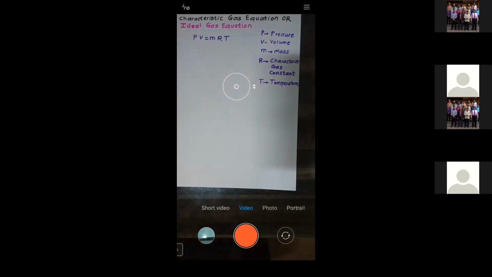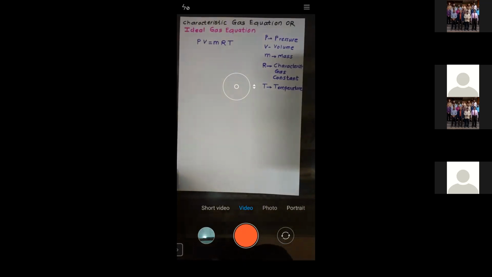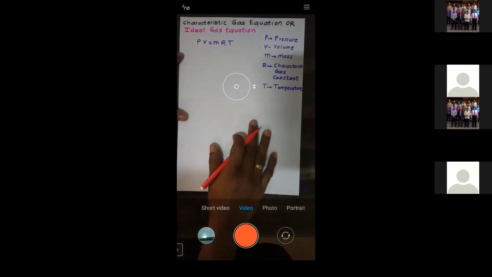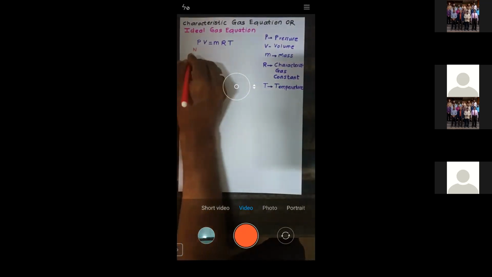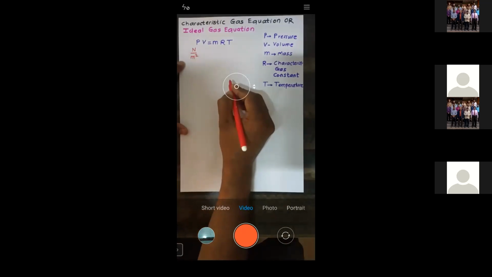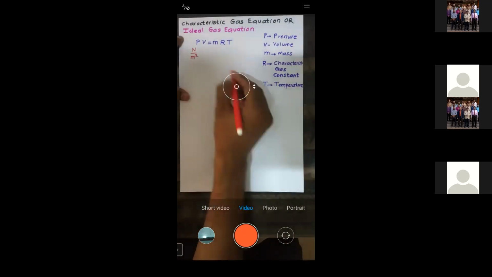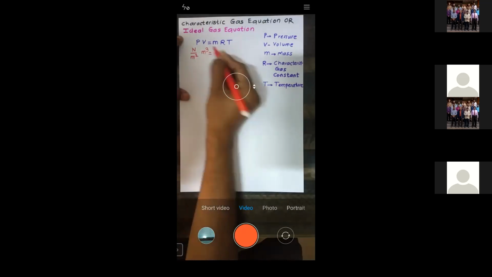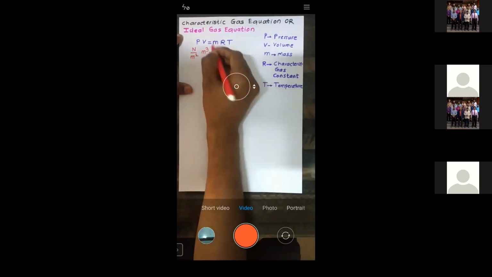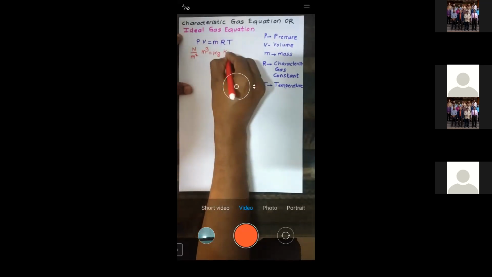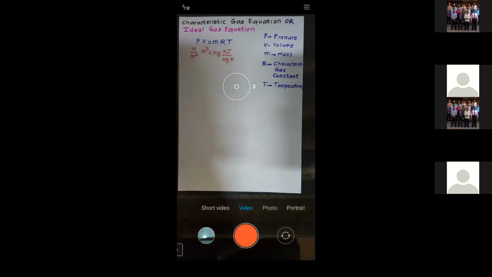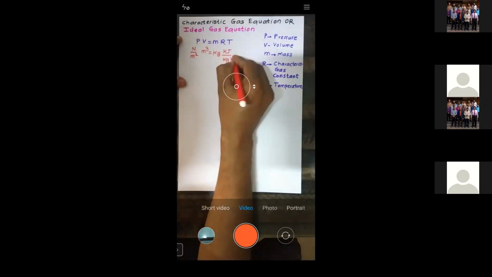Now let us play with the units. All of you can see pressure. We always want this pressure to be Newton per meter square. Volume we used to take in meter cube. Mass will be in kg. R will be in kilojoule per kg Kelvin, and temperature is in Kelvin.